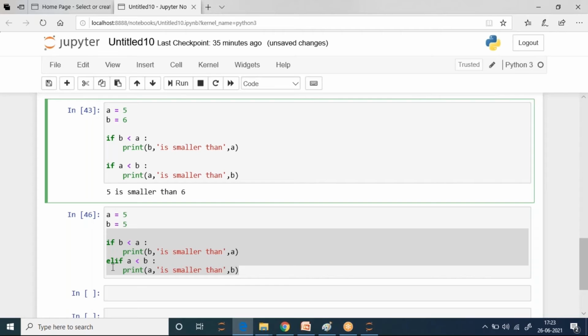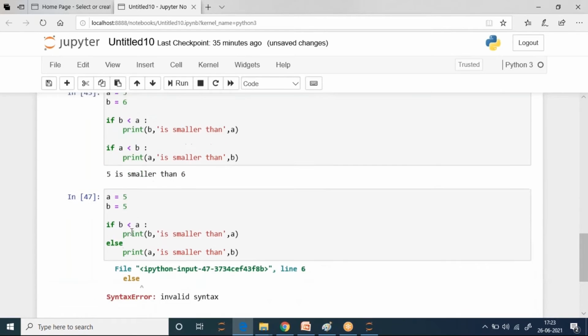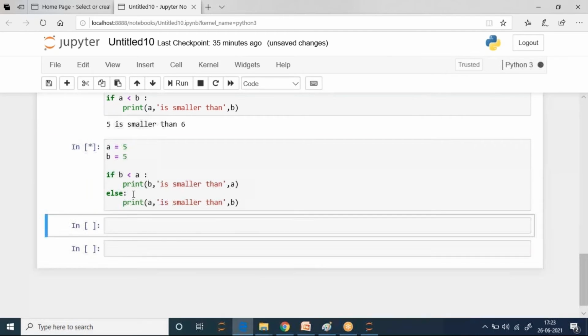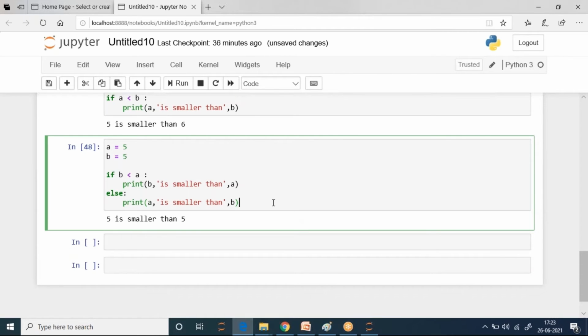Else we can use instead of elif. So there is one problem, no? If we are using else, what can we do in this case? We will use else in those situations where we are very sure that anything left will be this only. But in this case, there are two more possibilities, right? A can be smaller than B or A can be equal to B. So there are two conditions possible. Whenever my A and B are equal, it is giving me a wrong result.